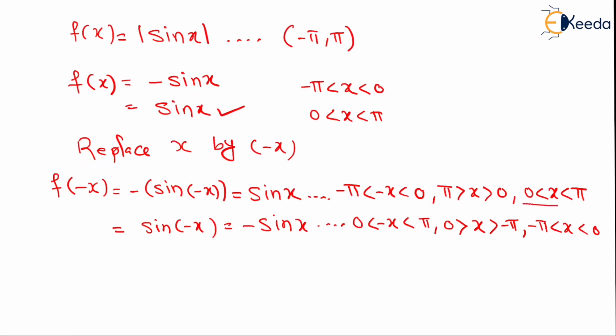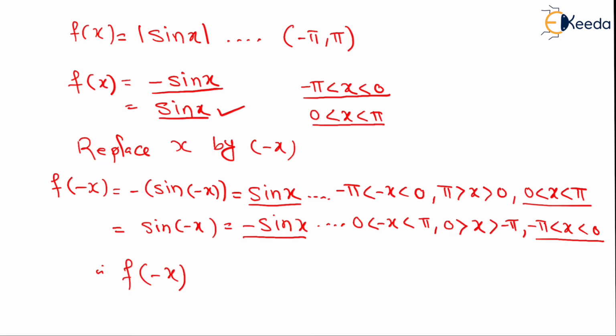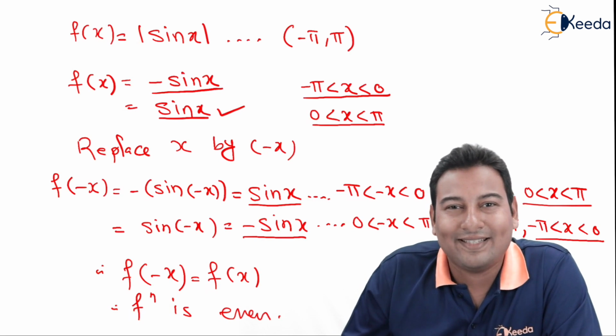Let's check. Between 0 to pi it is sin x. From minus pi to 0 it is minus sin x. Therefore, you can say f of minus x is equal to f of x. Therefore, the function is even. Even means we need to find a0 and an.